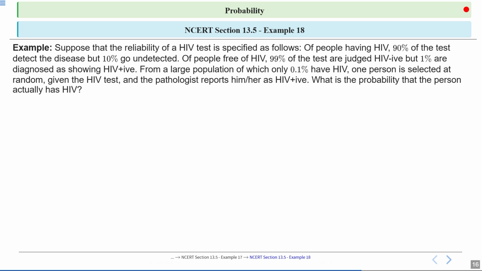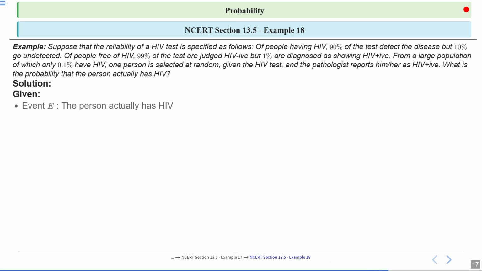From a large population of which only 0.1% have HIV, one person is selected at random, given the HIV test, and the pathologist reports him or her as HIV positive. What is the probability that the person actually has HIV? We have to find the probability that the person actually has HIV. So let's see how we can solve this.